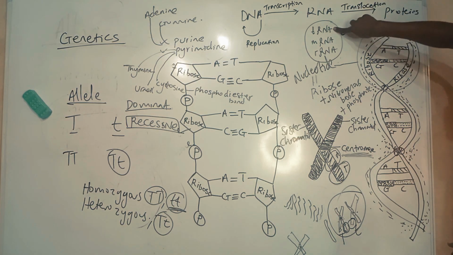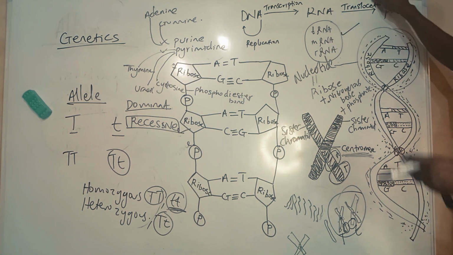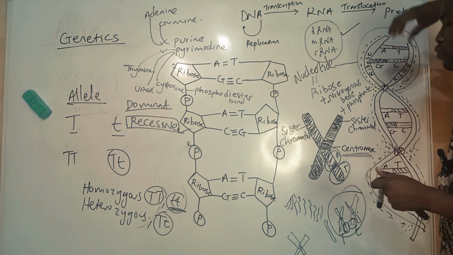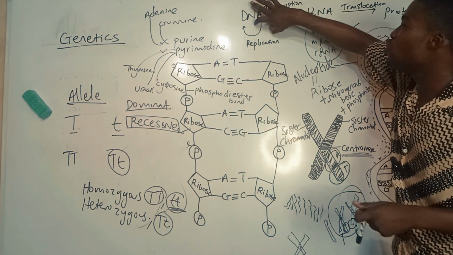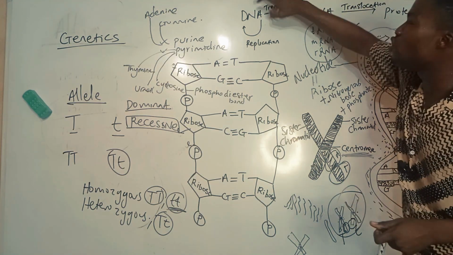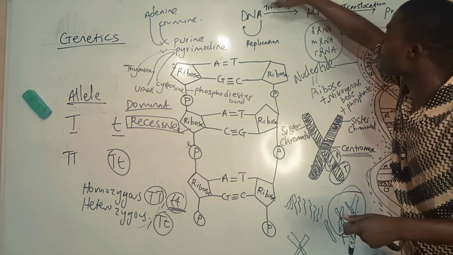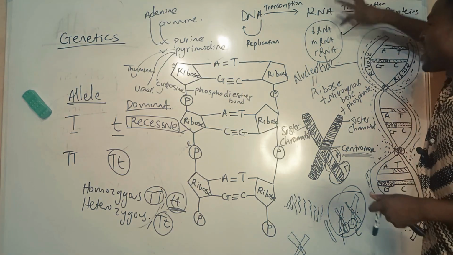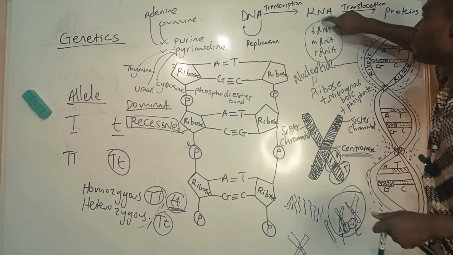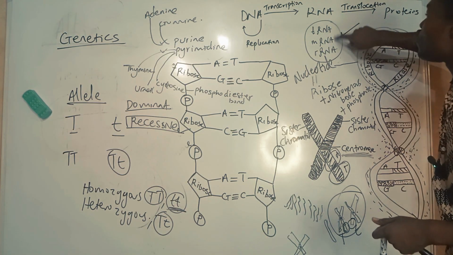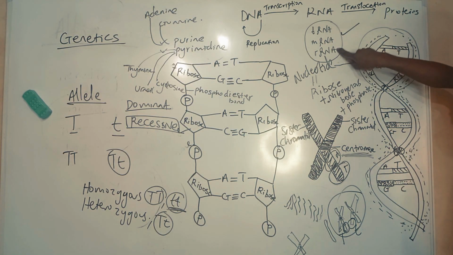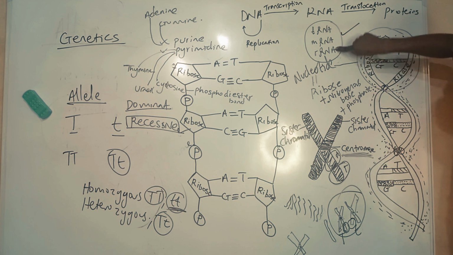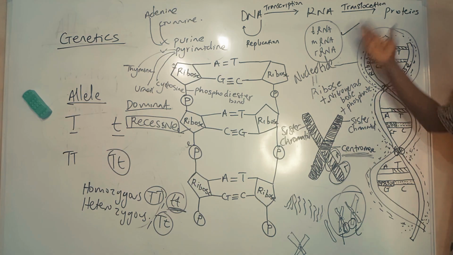Now, what's the function of a tRNA? The t means transfer RNA. It helps to transfer information from the nucleus, from the DNA, to the mRNA outside the nucleus. Then the mRNA translocates this information to the ribosome, telling it the type of proteins to produce. So these are the three types of RNA.